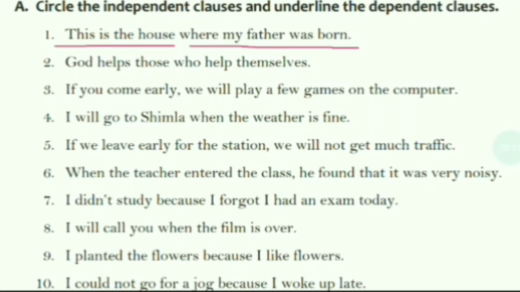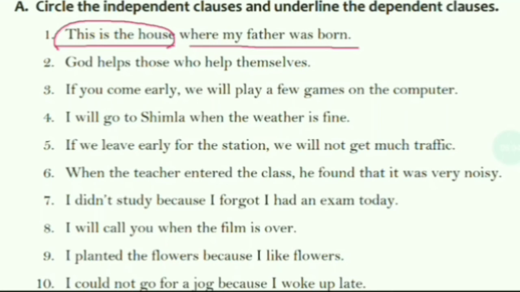This is the house. This is a complete sentence that makes sense and it can stand alone. So this is the independent clause. Let's circle it. And the other clause is where my father was born. It needs the first clause to make complete sense, so it's a dependent clause.